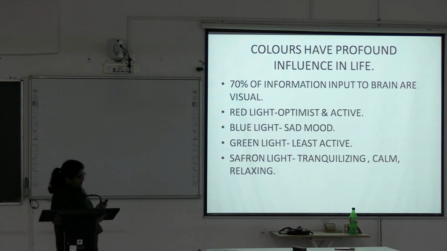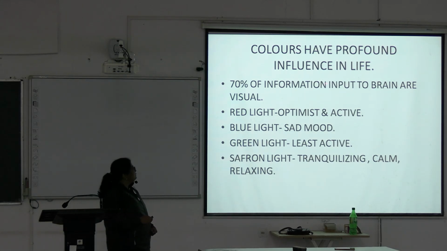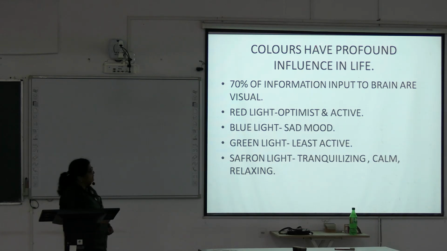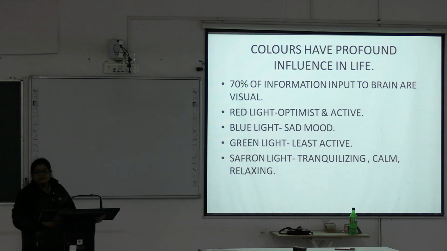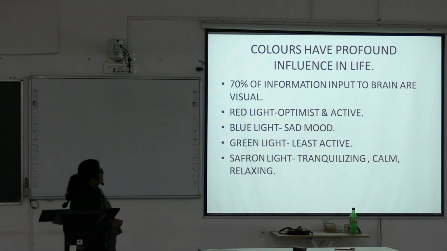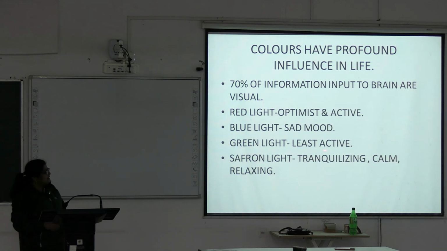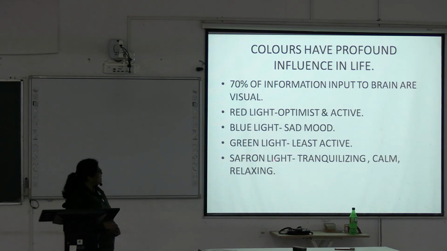Now, color has a profound influence in life. 70% of the information input in the brain is visual. Red light signifies optimistic and active. Blue light, sad mood. Green light, least active, and the saffron light signifies tranquilizing, calm, relaxing.